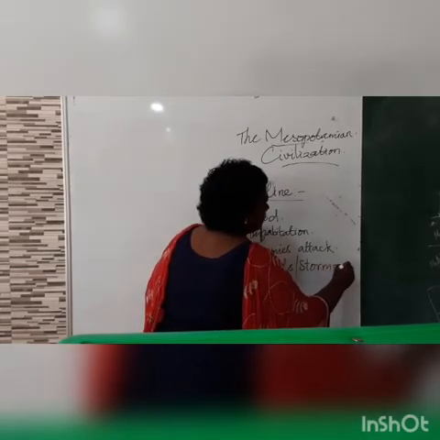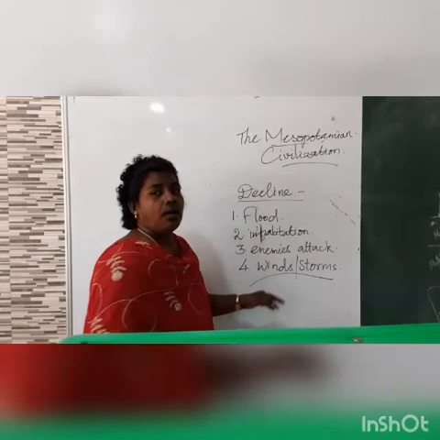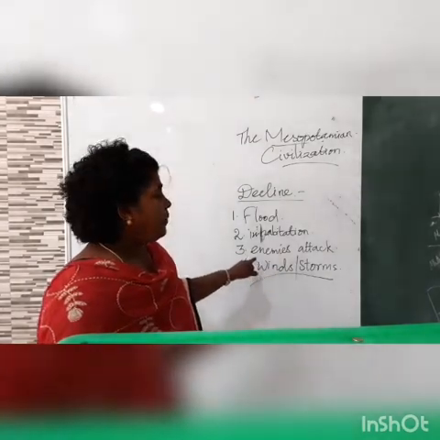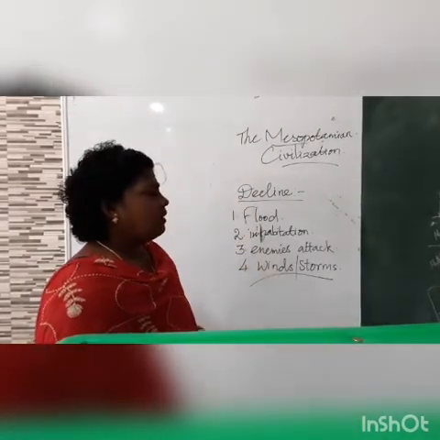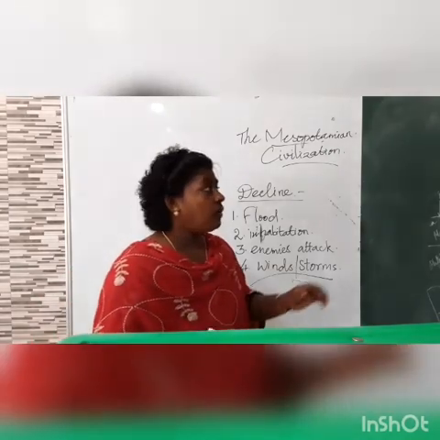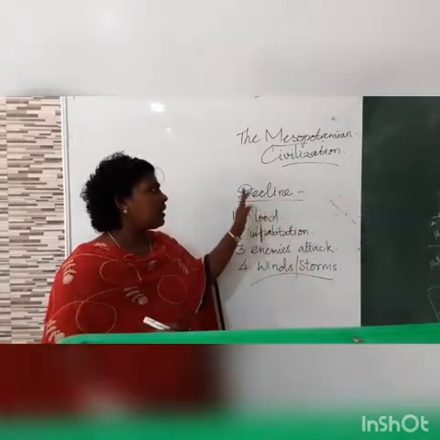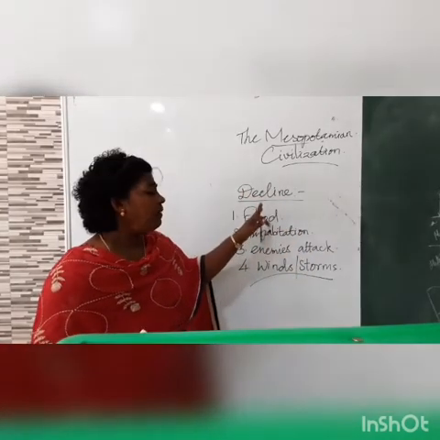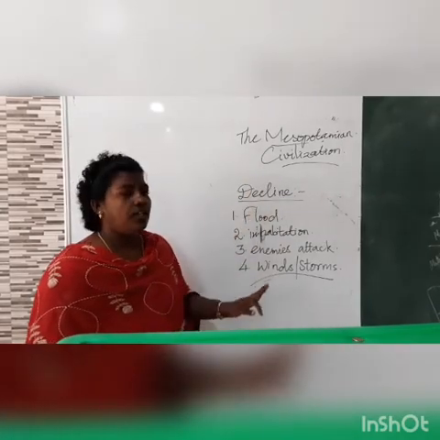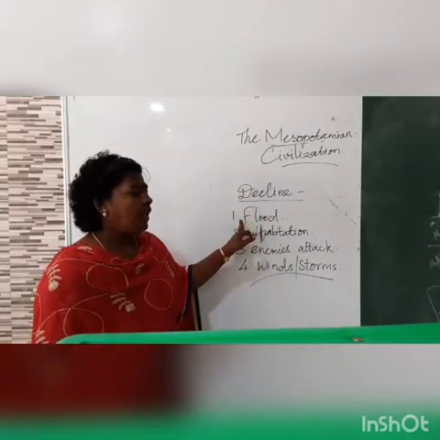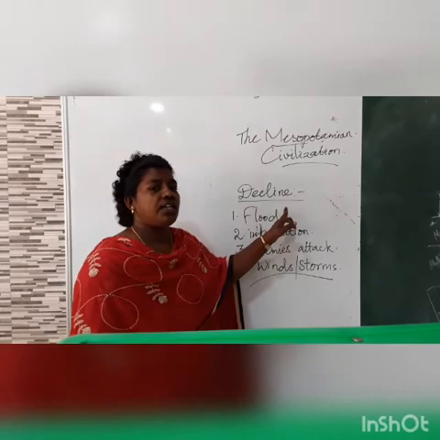Sandstorms and different storms also caused the decline of the Mesopotamian civilization. So what are the causes of the decline? The first one is flood, as the Euphrates river changed its course.